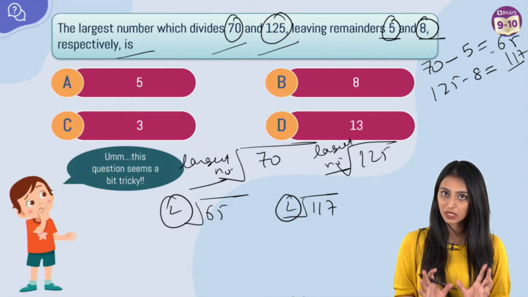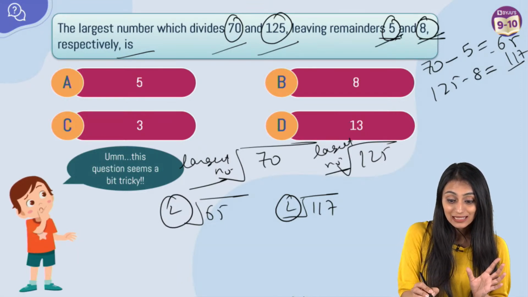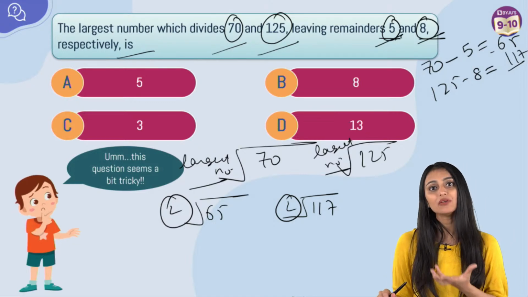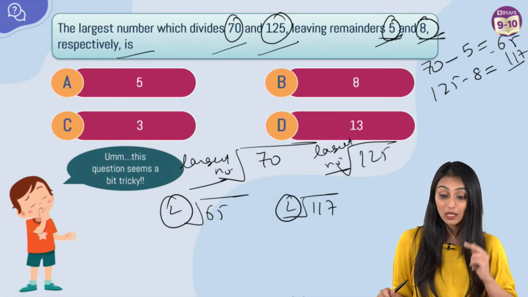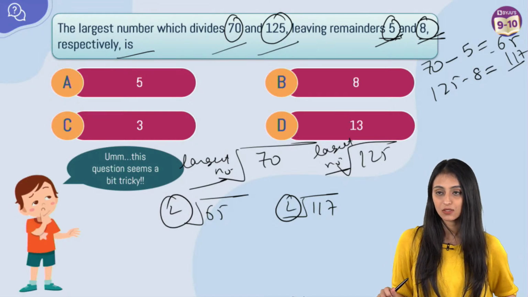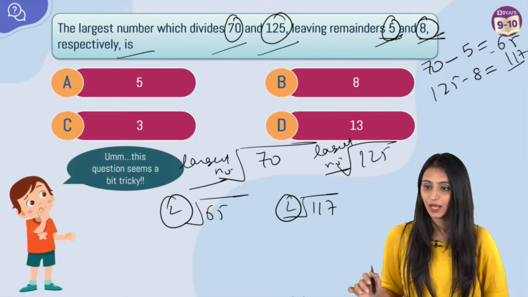Definitely it is their HCF because it's their common factor. It is dividing both of them, but they are leaving remainders 5 and 8 when divided by that largest number. So they are not exactly divisible by it. That's why I have subtracted that first. I hope this is clear.